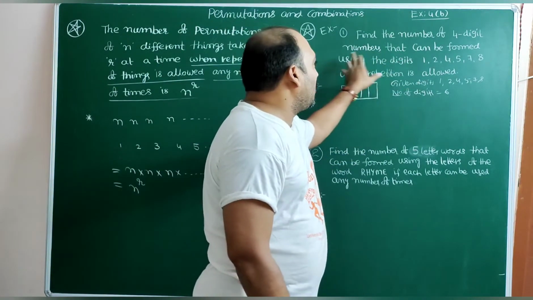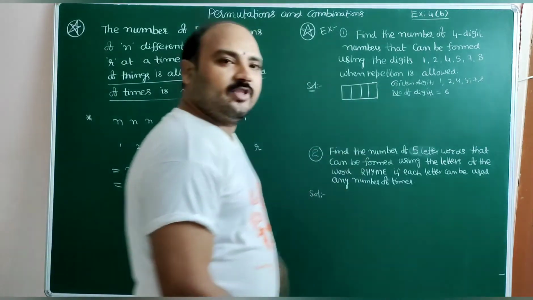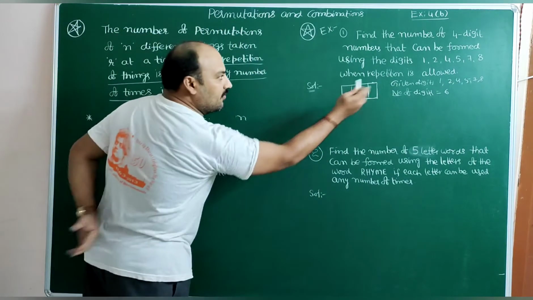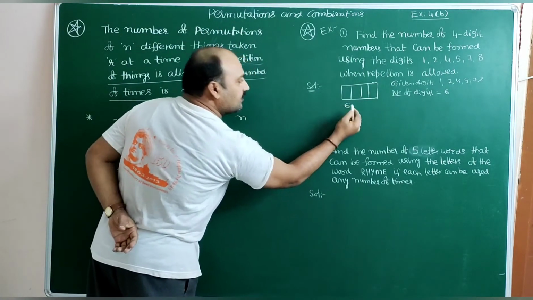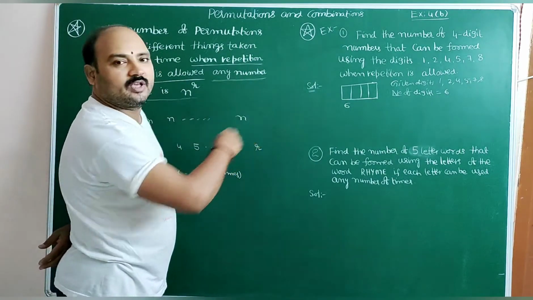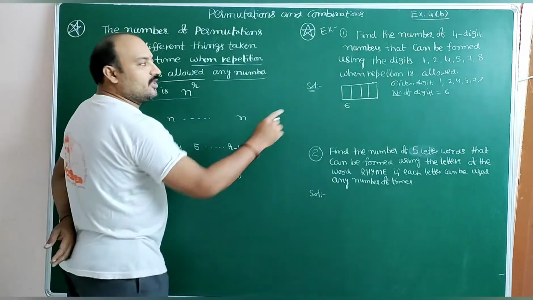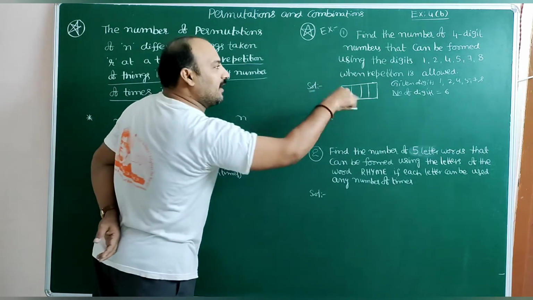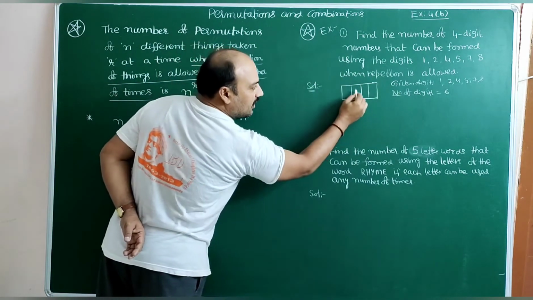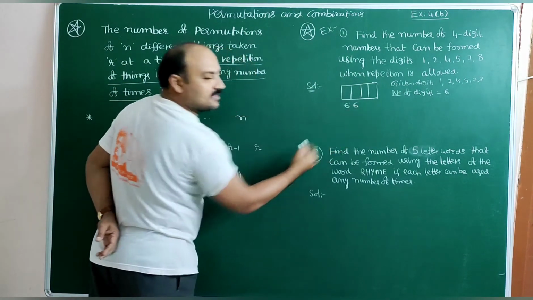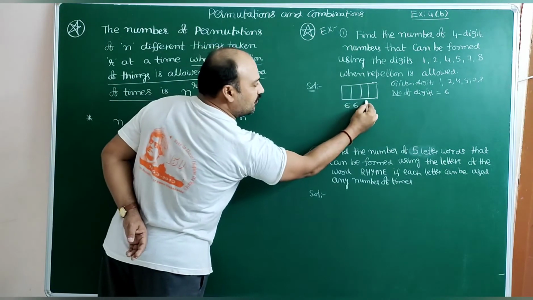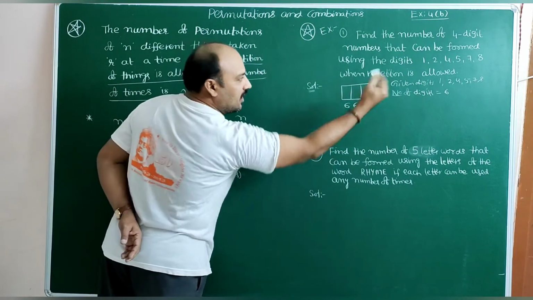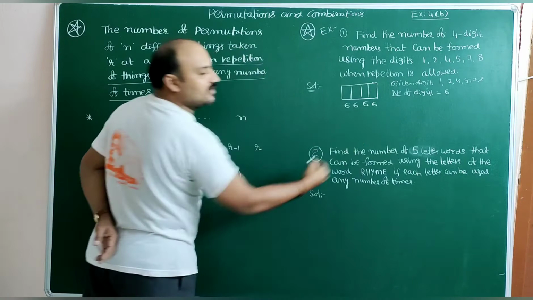To arrange the 4-digit numbers, the first box can be filled with any of the 6 digits. Among the 6, any one of them we can arrange. Next, repetition is allowed, no? Again we have 6, so the second box is also filled with 6. The third box is also filled with the 6 digits. Again, the fourth box is also filled with 6.